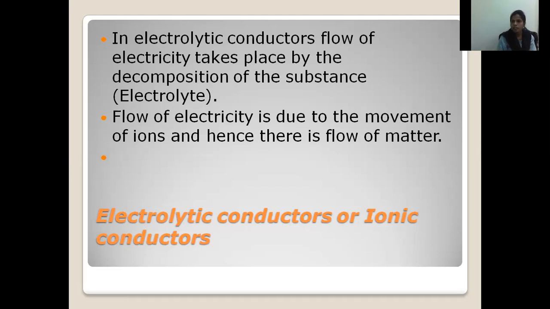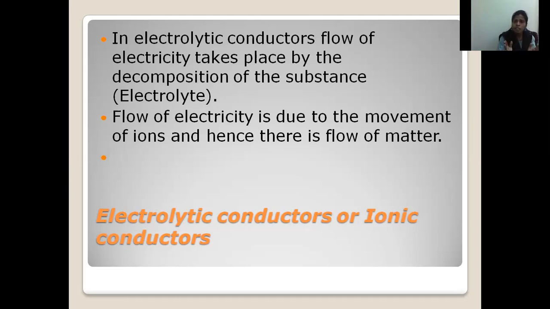That means when an electrolyte in the liquid, aqueous state decomposes, what are we getting? We are getting the ions, that is the cations and the anions. For example, let us take NaCl. When NaCl solution decomposes, we will get Na plus and Cl minus.